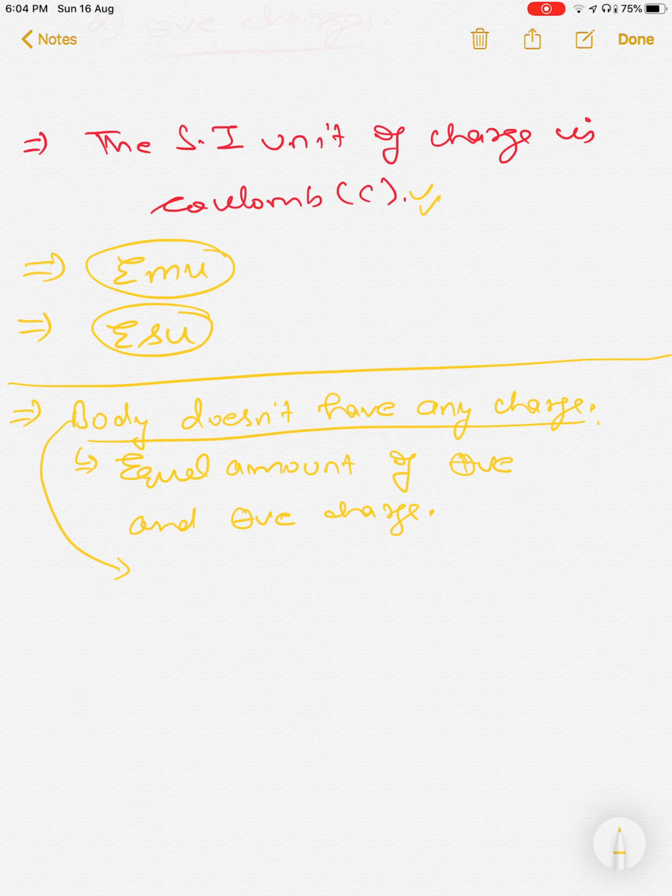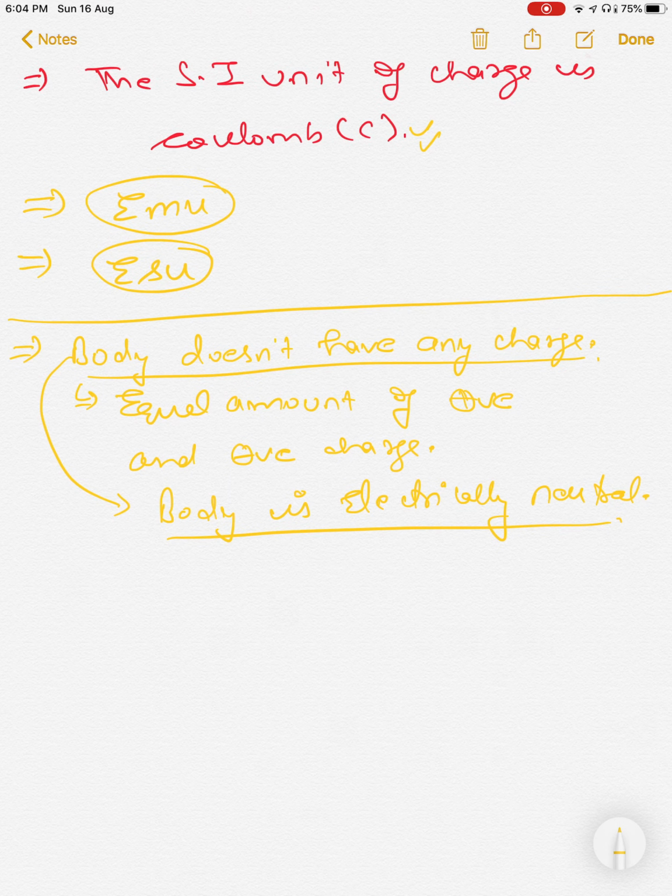This is the meaning of the statement that a body is electrically neutral. Then what does it mean? It means the amount of positive charge which the body contains is equal to the amount of negative charge which the body has. Whatever body you take in nature, in most situations the positive charge equals the negative charge.